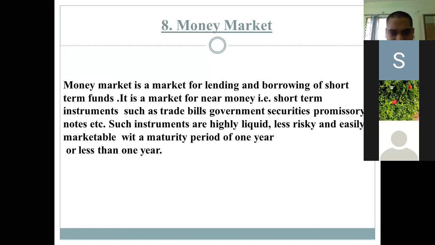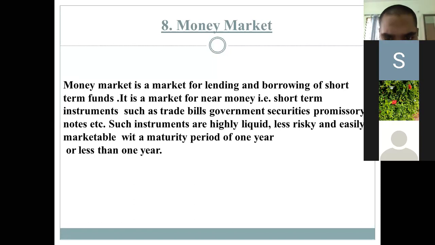So what is money market? Money market is a market for lending and borrowing of short-term funds. Short-term funds means funds whose term is short. You must have seen the example of life insurance, term insurances or short-term insurances. Like that, we require short-term funds. Short-term funds means funds whose term is not more than 1 year. It is 1 year or less than 1 year.